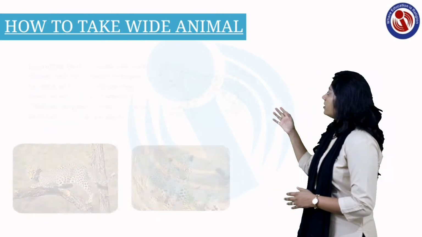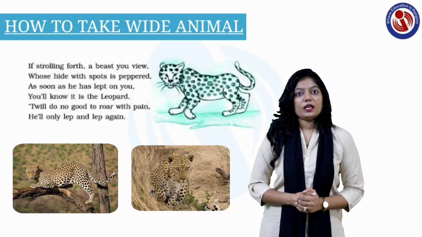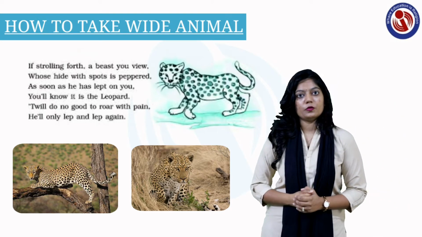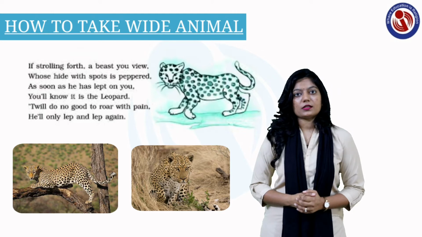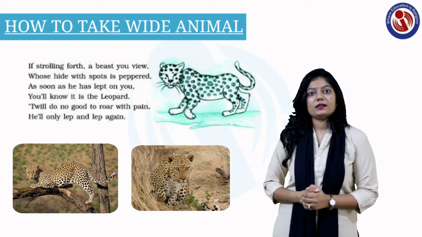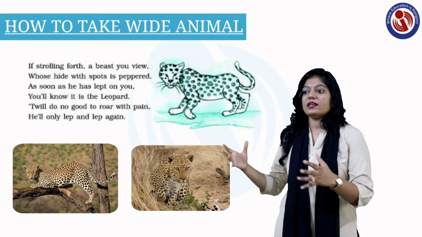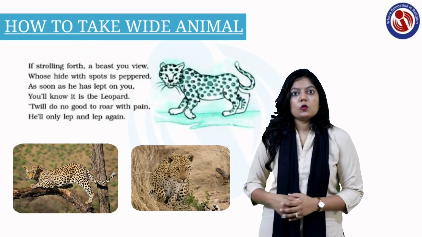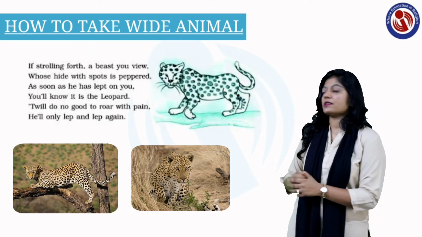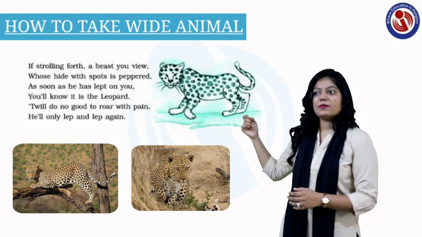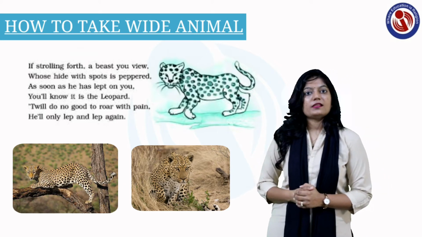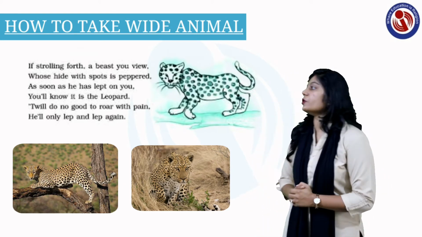Now we are looking forward to the third stanza. If, striding forth, a beast you view, whose hide with spots is peppered. If you find that this beast is very huge, whose hide with spots is peppered. If you can see this image, these animals have peppered skin. Peppered means dots on their skin, and they hide themselves. As soon as he has leapt on you.